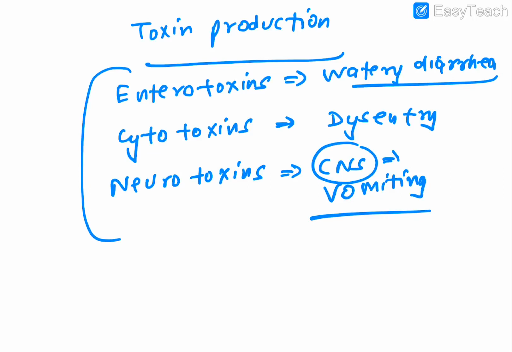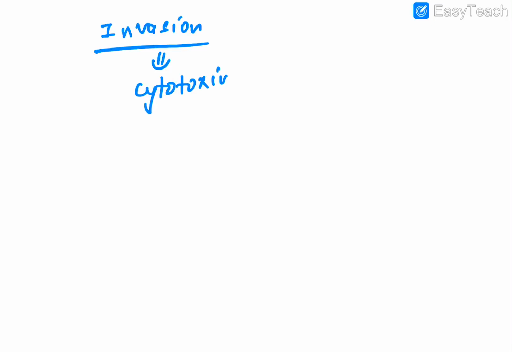After that, there is one more entity termed invasion. Invasion is also one of the entities you need to remember, by which the destruction of the intestinal epithelium might be done. So invasion can be done with the help of cytotoxins.